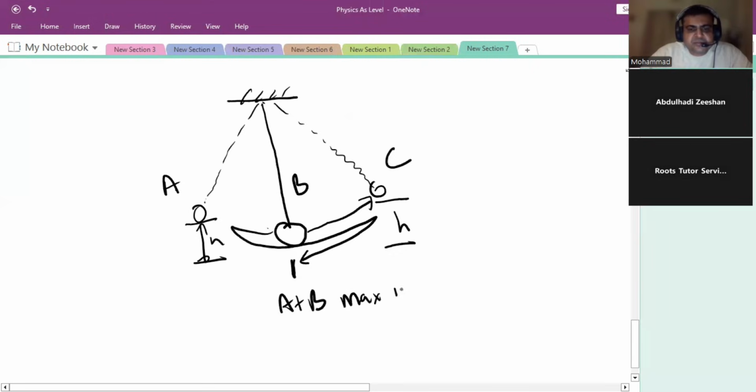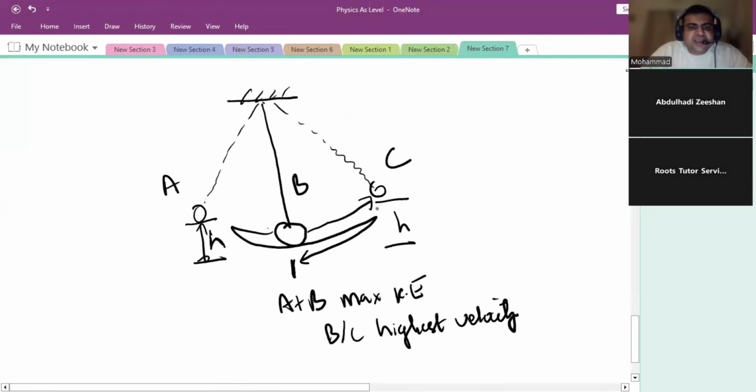Because it has the highest velocity and zero height, so there is no potential energy. So where would be the highest potential energy in the diagram? At C and also A, because they have the same heights.